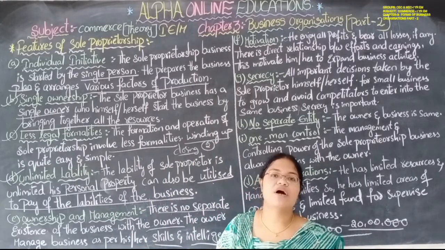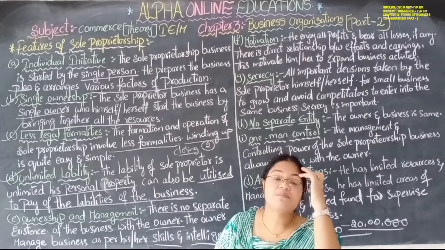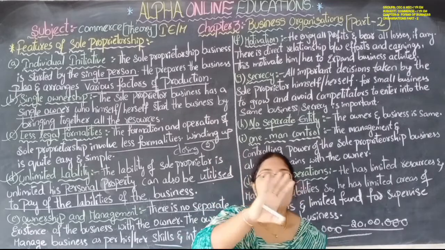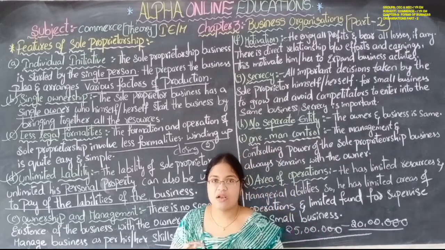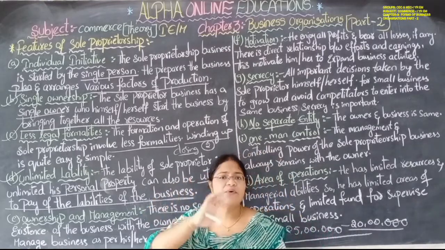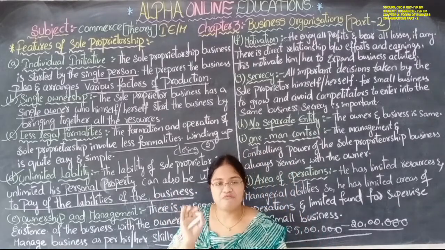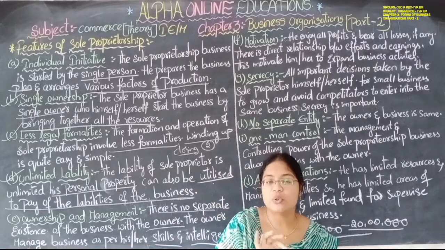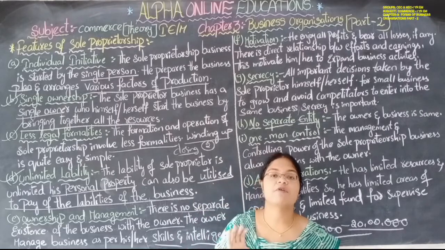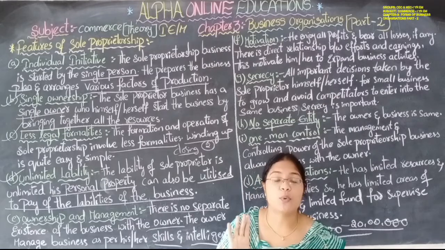If you take book stalls, okay, not only kiranam shops or tea stalls, if you take the book stalls also, there is only one owner at the counter and some workers are working in the book stall. They don't have any right to take decisions. They don't have any right to bring certain goods to the stall. Everything that is going on in those types of businesses, the total decision taking power is in the hands of the single person, that is the owner, the sole proprietor.